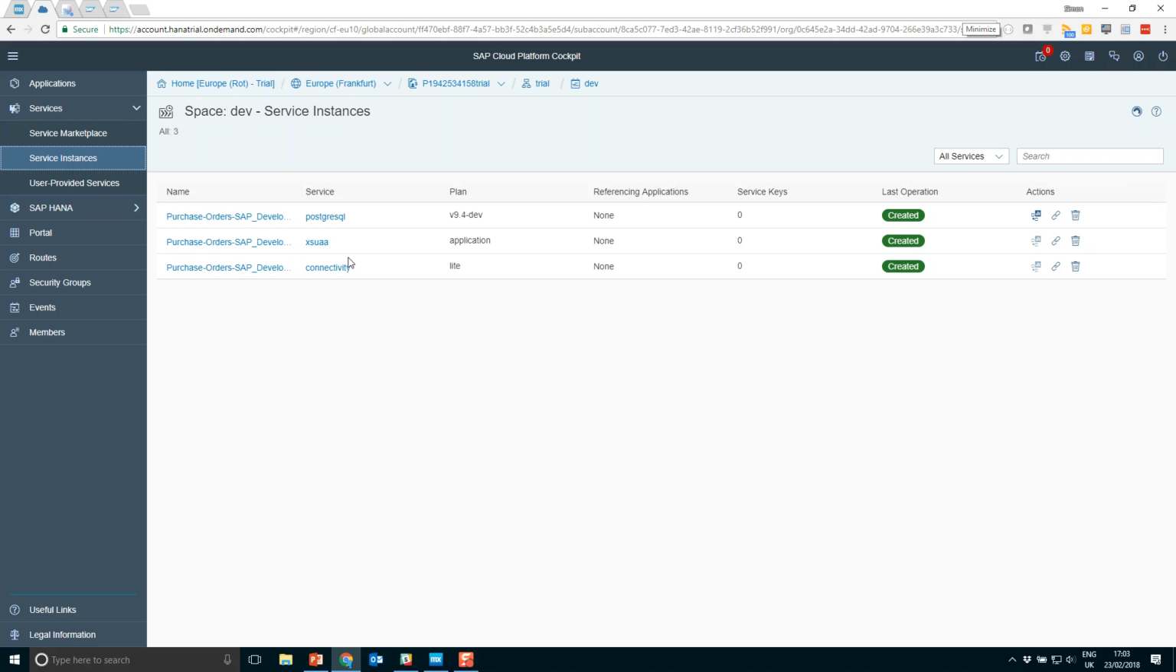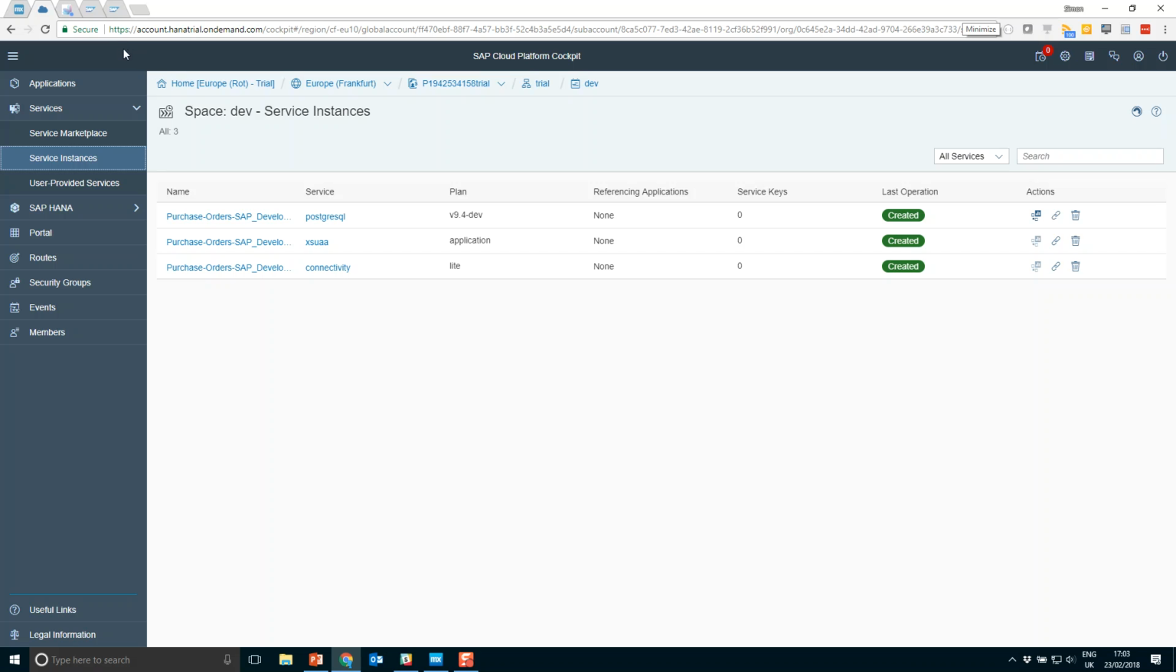So now in the SAP Cloud Platform cockpit, we can see the service instances that have been created by the Mendix Cloud Portal, including a Postgres database service, a single sign-on service, and also a connectivity service so that we can connect into our SAP backends.